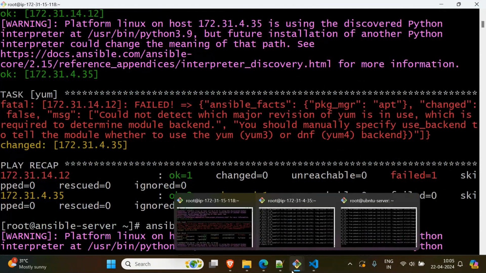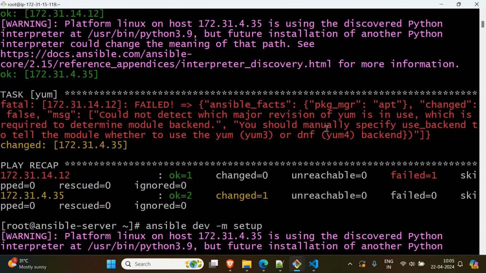So to avoid errors, we have a concept called ignore errors. You can use ignore errors as well, if you want. Yeah. So some error I got. First of all, this error should not come if our playbook should be a clean one. So how to make it clean, I will show in a moment. But before that, why did I get this error? Because the apt module will not work with our Ubuntu server.